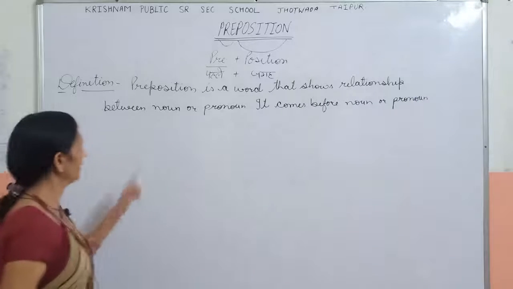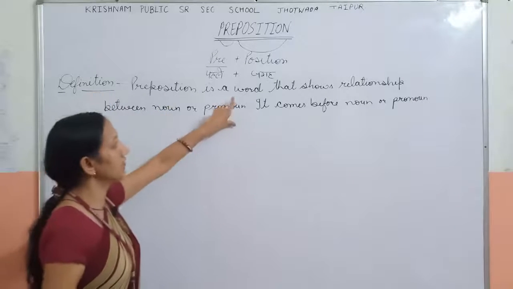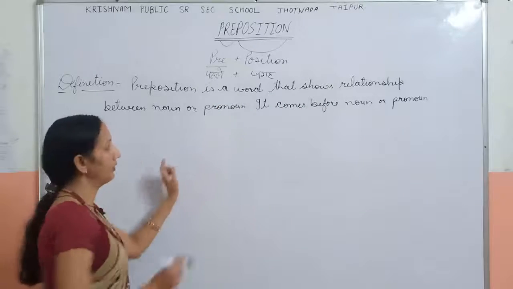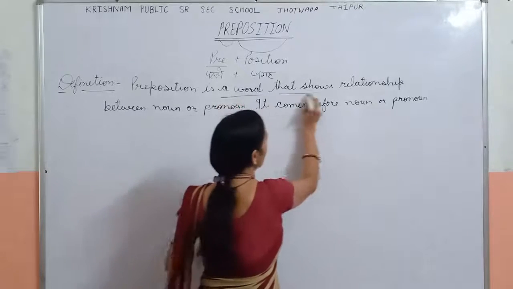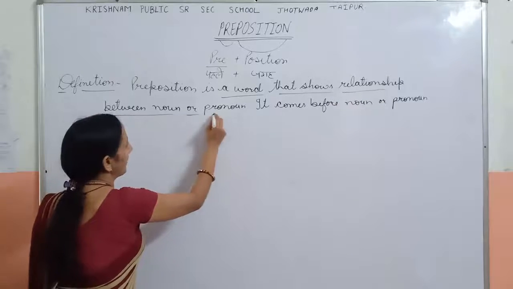What is the definition of preposition? Preposition is a word that shows relationship between noun or pronoun.